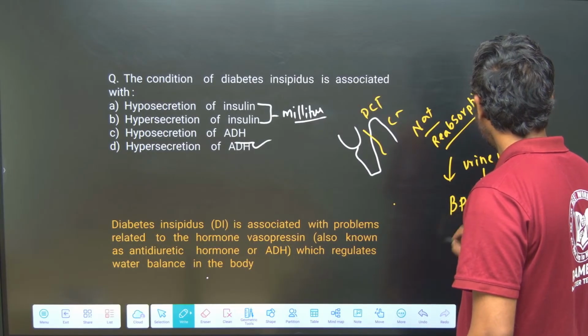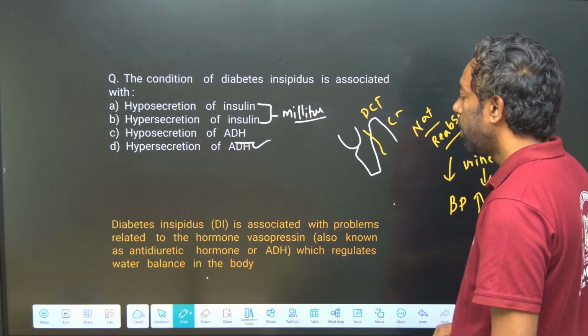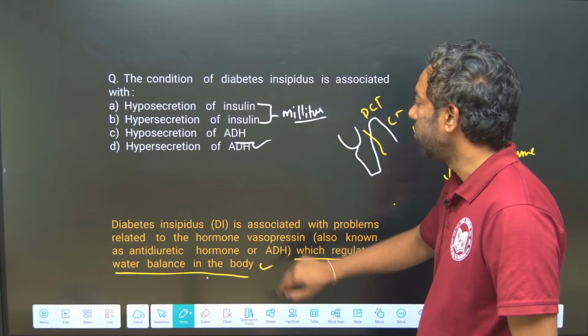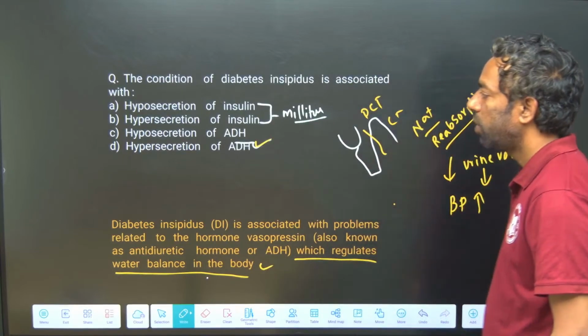So this is the ADH hormone which regulates the water balance in the body.